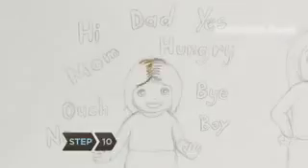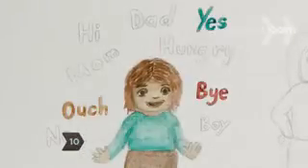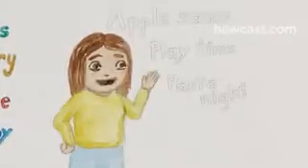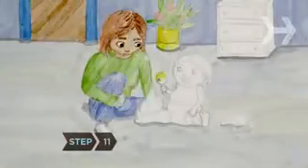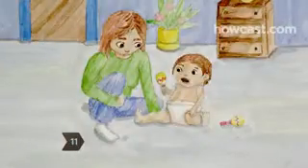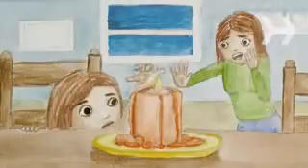Step 10. Keep track of their vocabulary. At 18 months, most babies can say about a dozen words, and by the 2-year mark, they're usually initiating 2-word phrases.